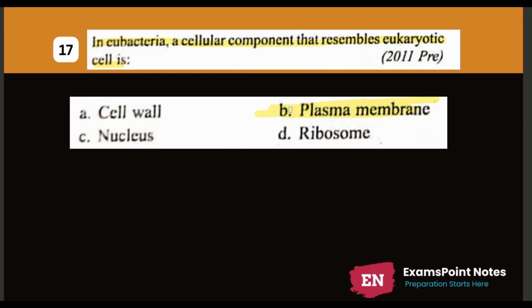Bacterial membranes are similar to eukaryotic membranes in that many of their amphipathic lipids are phospholipids. Hence, the answer is plasma membrane.